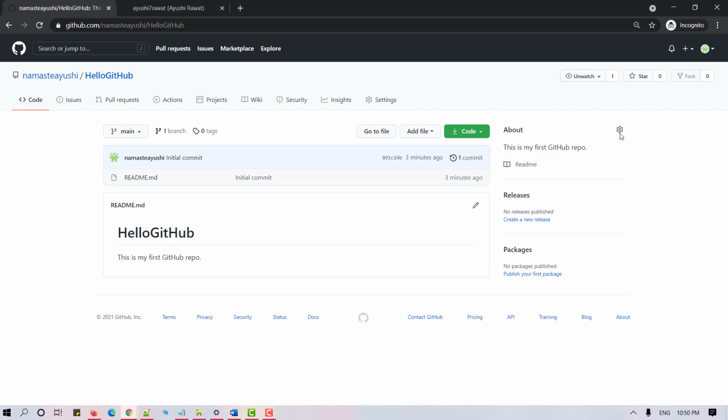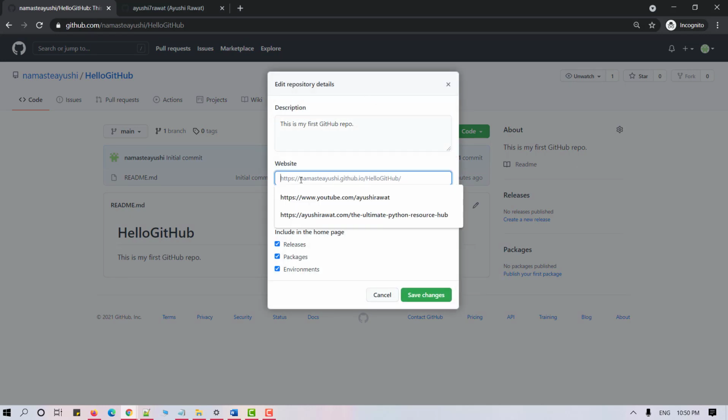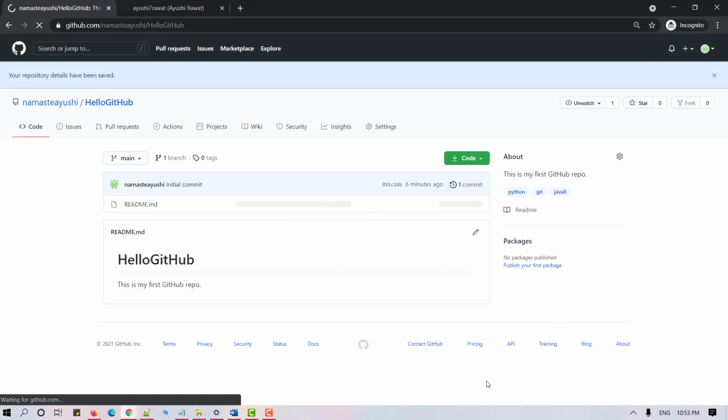Now you see a settings button right over here. From here you can customize your description. You can also provide a website link to your GitHub repository, and you can add certain topics to describe what your repo is about. So you can add certain tags like Git, GitHub or Python, whatever applies to your particular repository. Once you feel like you're done, you can always click to save changes. You can come back and change your tags later on. A success message displays your repository details have been saved.